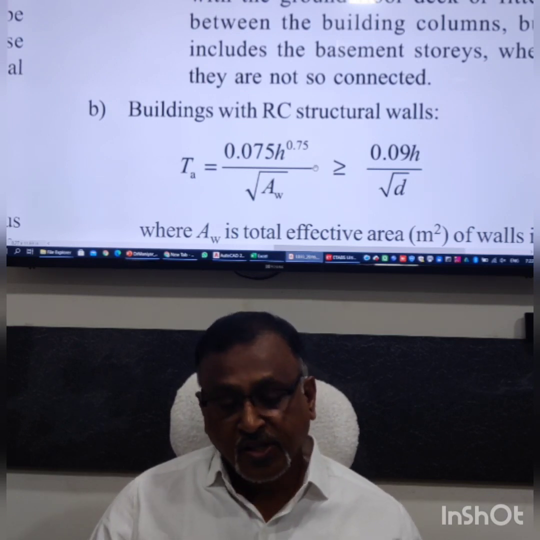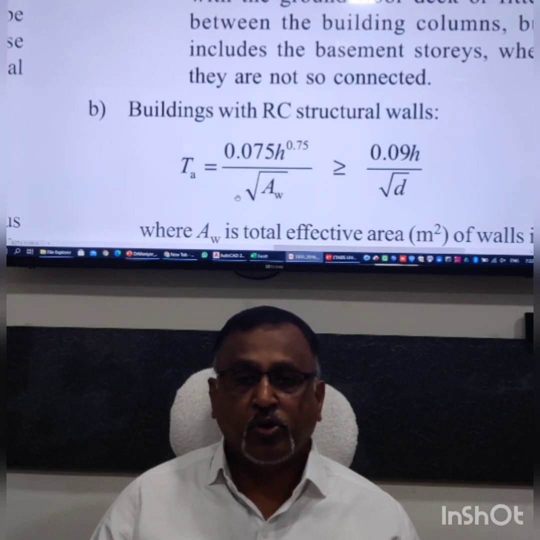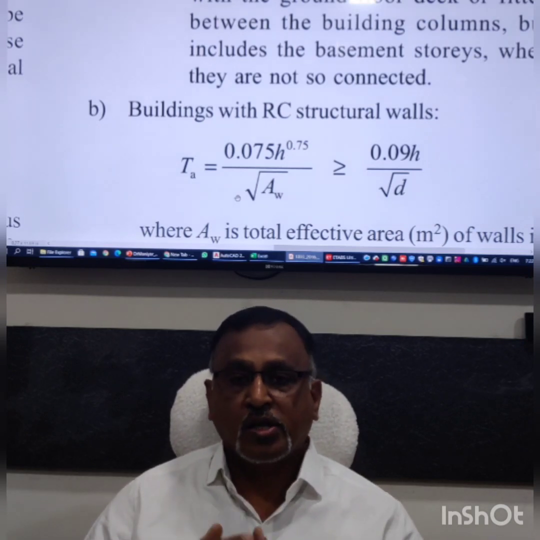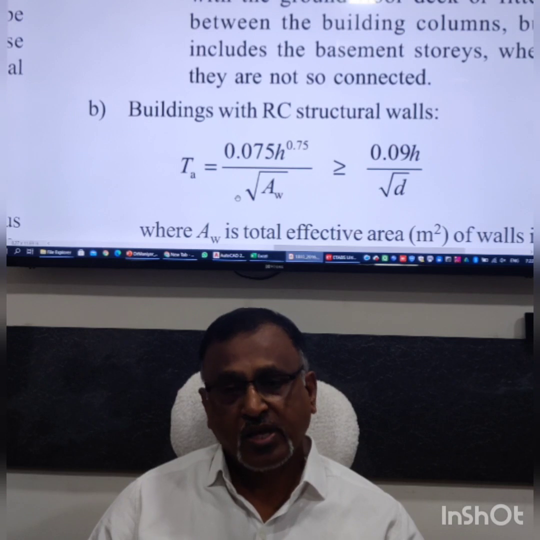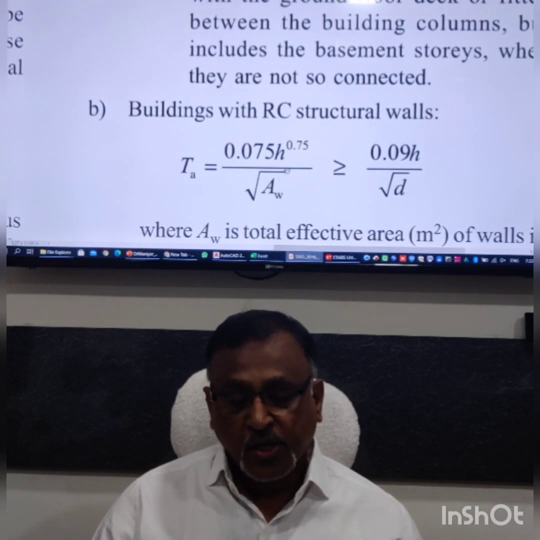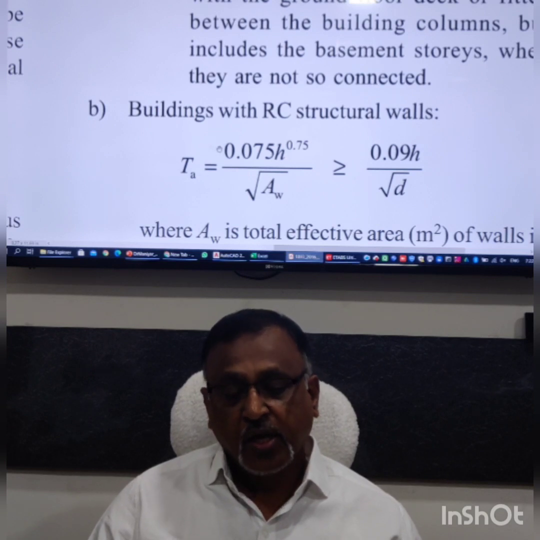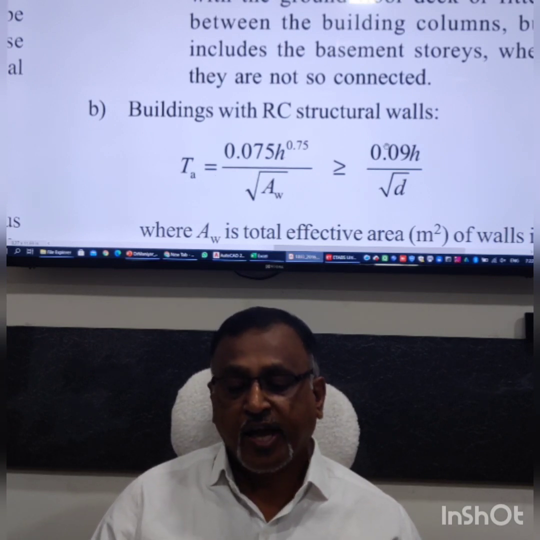This formula we assess depending on the stiffnesses of the shear walls available. However, this TA cannot be larger than this, or smaller than this.